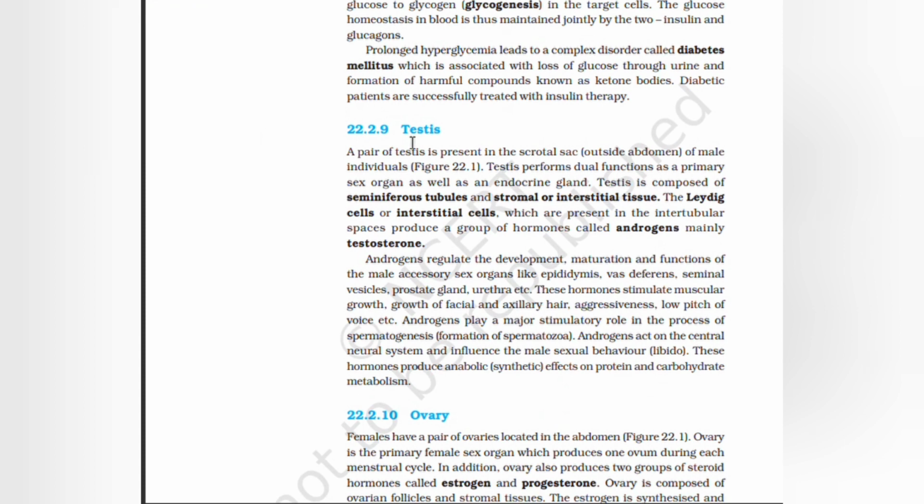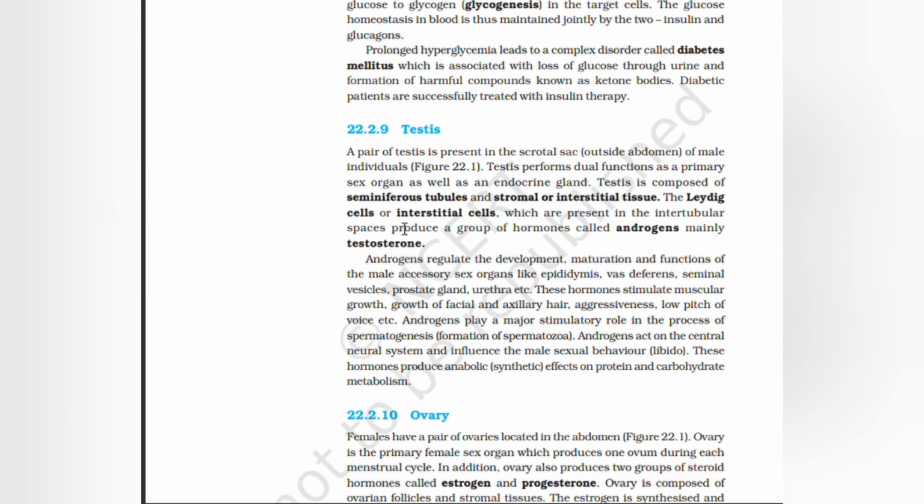Next is testis. A pair of testes is present in the scrotal sac outside the abdomen of male individuals. Testis performs dual functions as a primary sex organ as well as an endocrine gland. Testis is composed of seminiferous tubules and stromal or interstitial tissue.